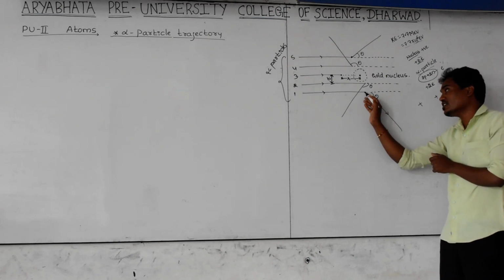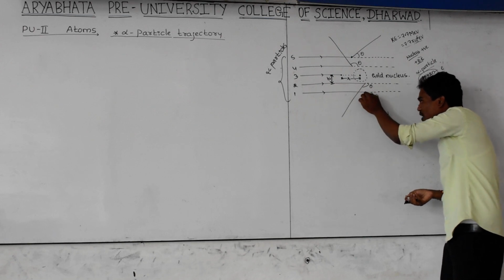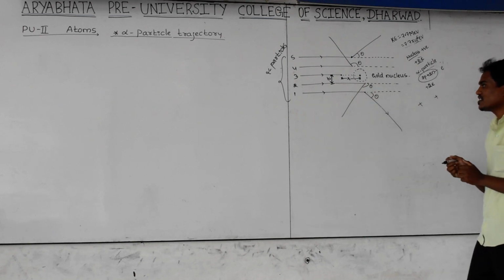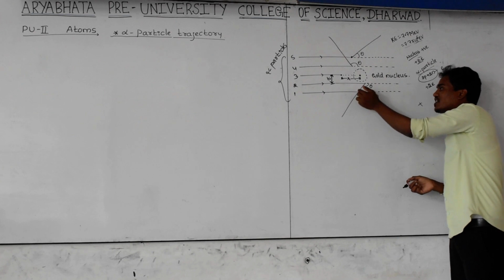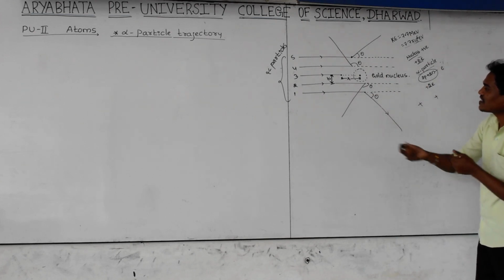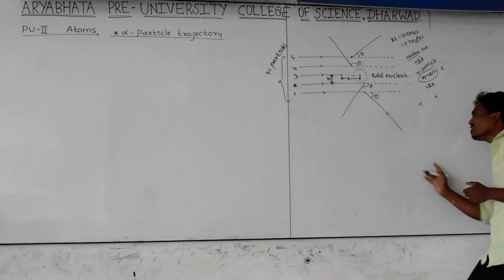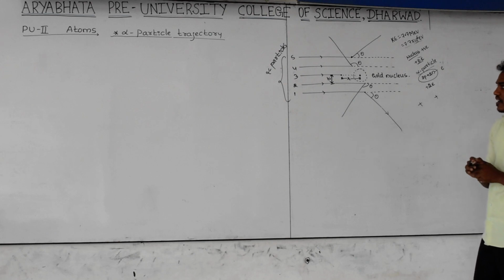Whenever the alpha particle reaches this point, the gold nucleus pushes it in this direction. The reason is that the alpha particle experiences an electrostatic force of repulsion by the nucleus. That's why it takes a direction at an angle theta.